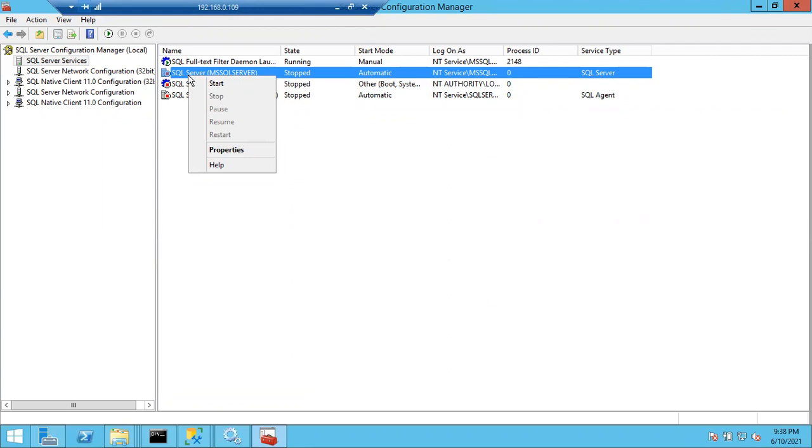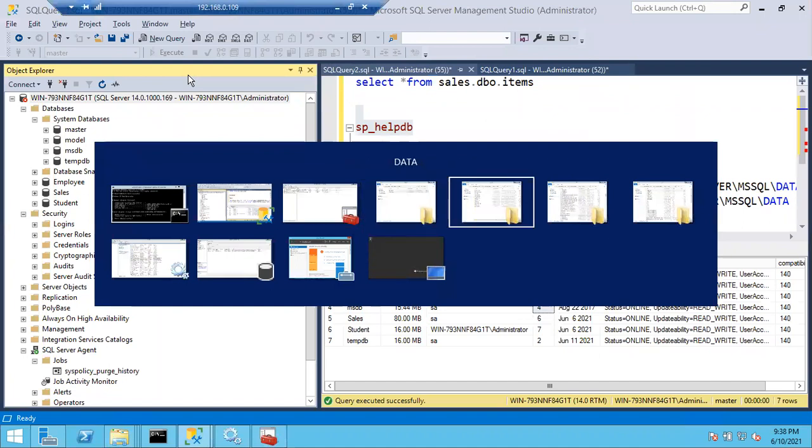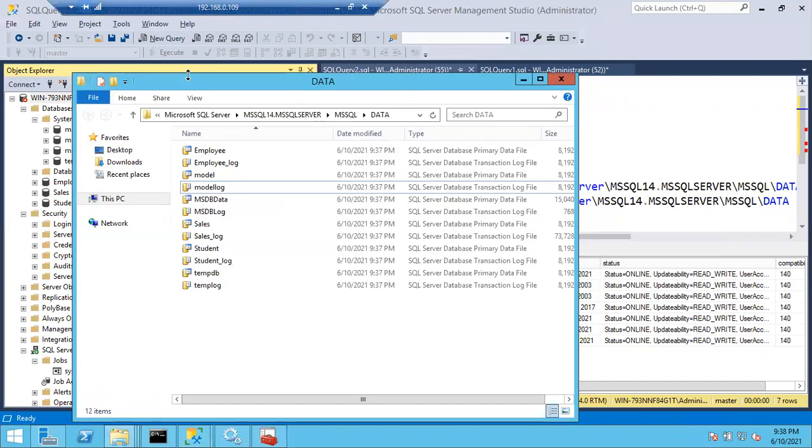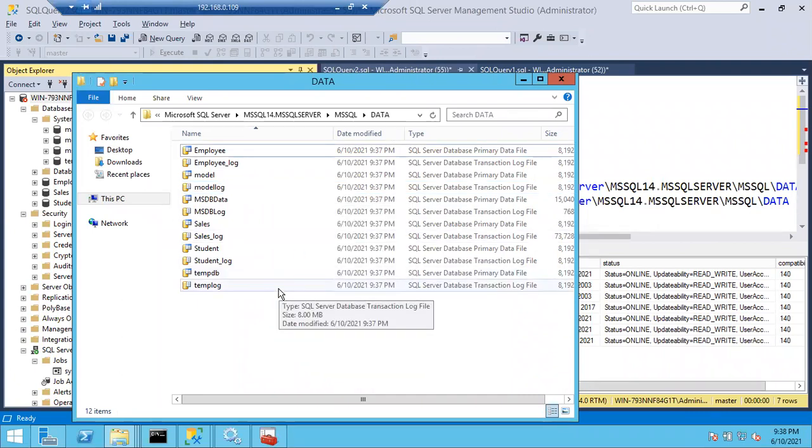It shows an error. Which error will it throw? It will not start. You just copied, sir? You did not move? No, I moved it, cut paste. I didn't do copy paste. You can see here you don't see any master database files here. It will throw the error because the location has been changed, or else you have to change the location under the system configuration.